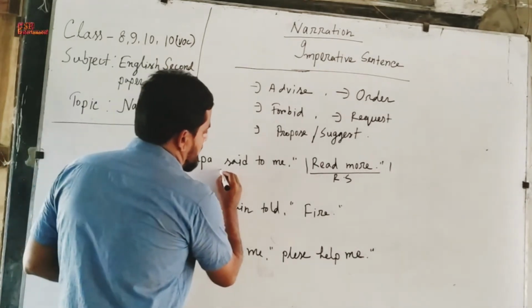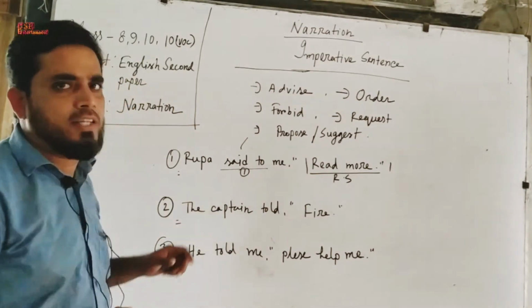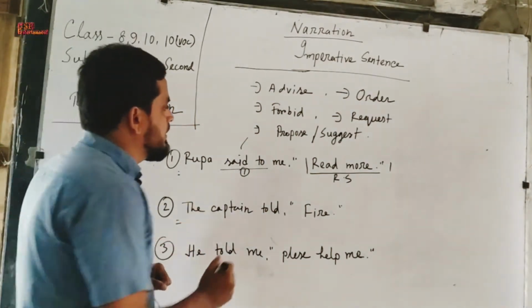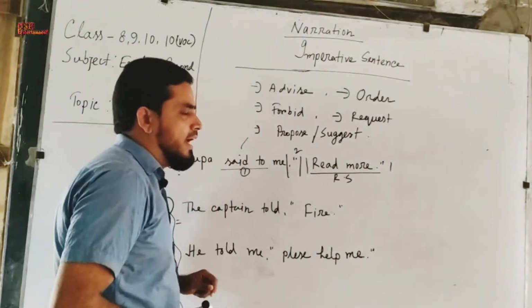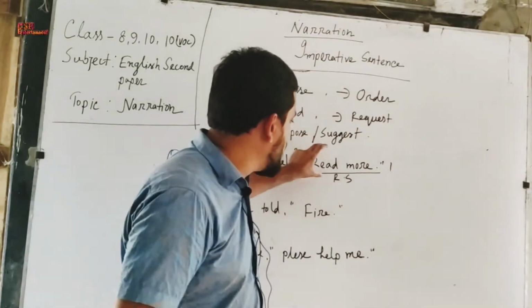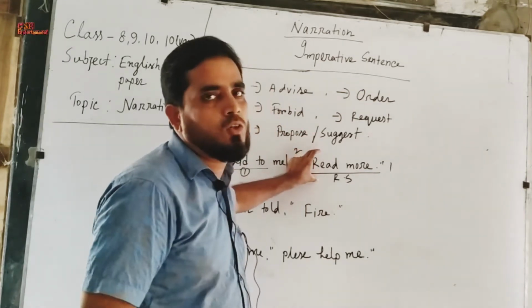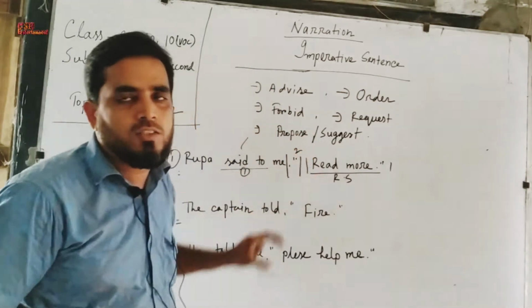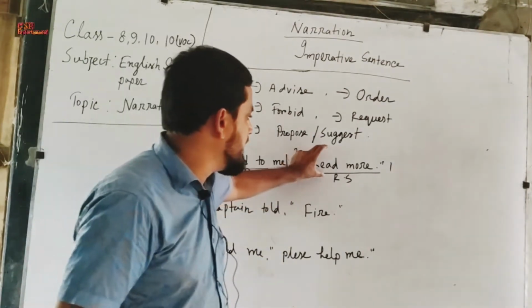Change number 1, said to, the reporting verb. At first we will have to change the reporting verb. Then we will have to change the inverted comma. And as there is no person in this imperative sentence, we don't have to change the person, and we will also not change the tense.